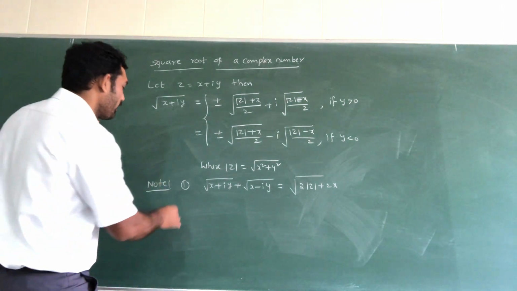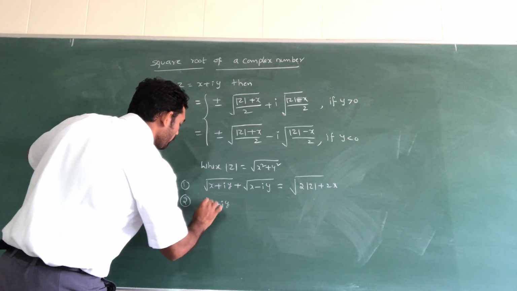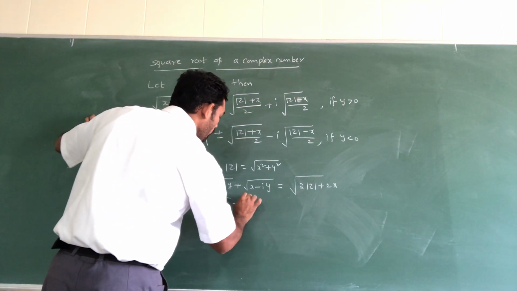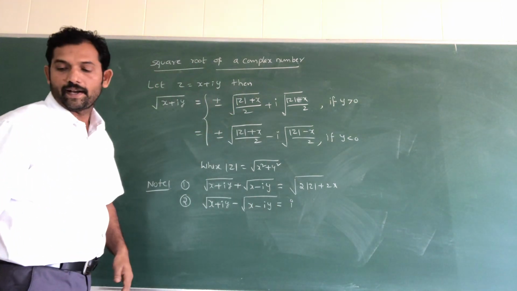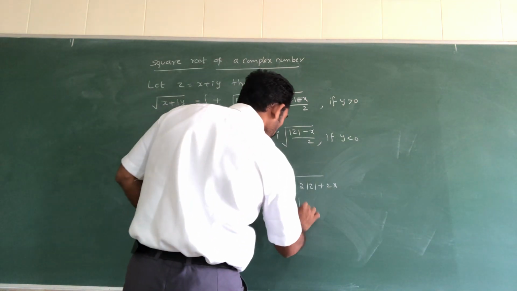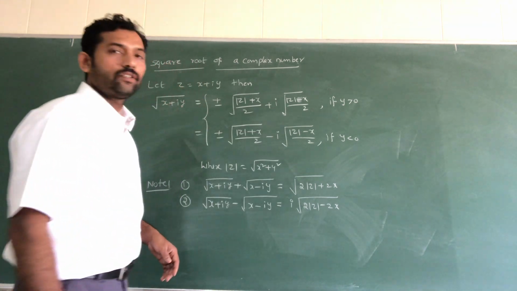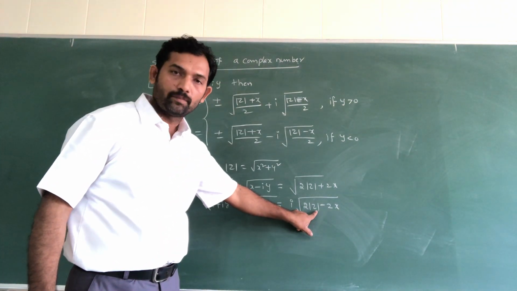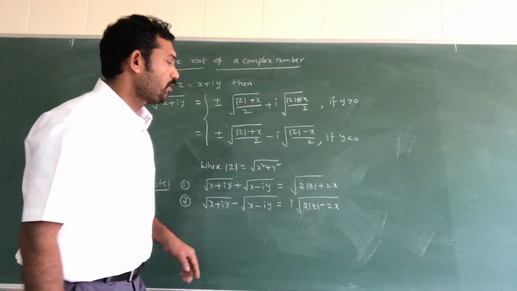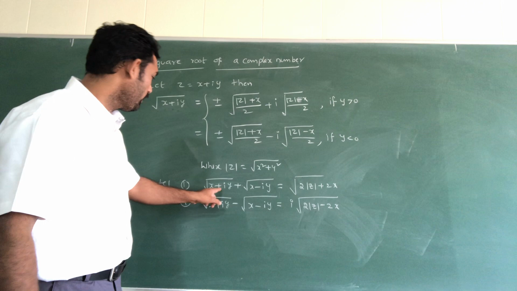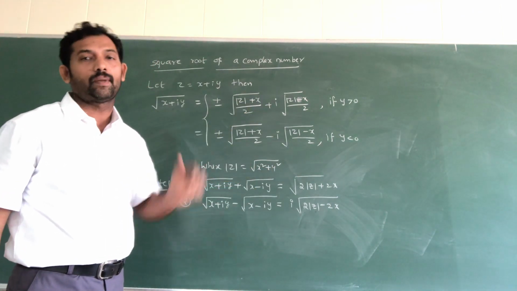Suppose what happens with subtraction: root over x plus iy minus root over x minus iy is equal to i times root over 2 into modulus of z minus 2x. Don't confuse. This is the addition of two square root values, and this is the subtraction of two square roots of complex numbers.